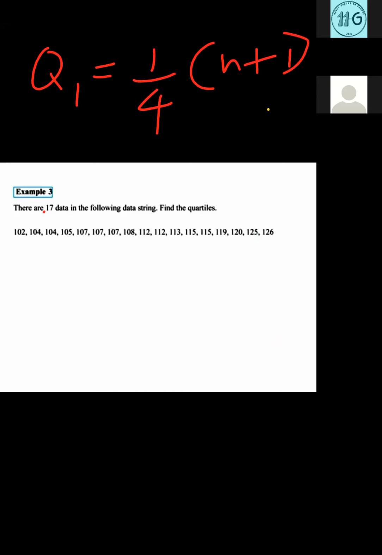For Q1 it is 1/4, for Q2 it is half, for Q3 it is 3/4. So here we get the answer for Q1. Q1 is equal to 1/4 into (n plus 1), where the number of data is 17. So 17 plus 1 is 18.